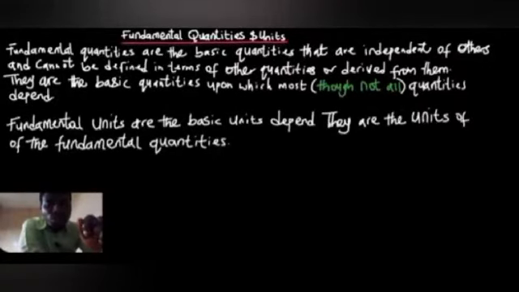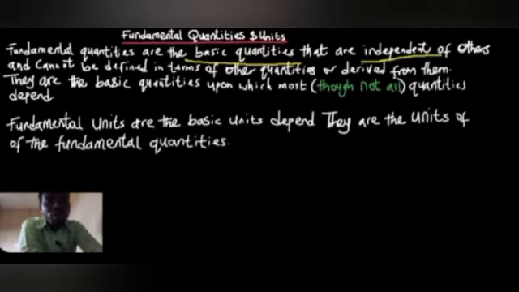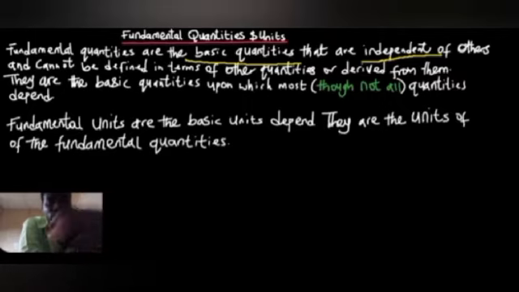Hi. So in today's class, we're going to be talking about fundamental quantities and their units. So basically, what are fundamental quantities? Fundamental quantities are the basic units. They are very basic units that are independent. I want you to notice the words that I'm underlining: independent of others, and they cannot be defined in terms of other quantities or derived from them. What this means is that fundamental quantities stand on their own.